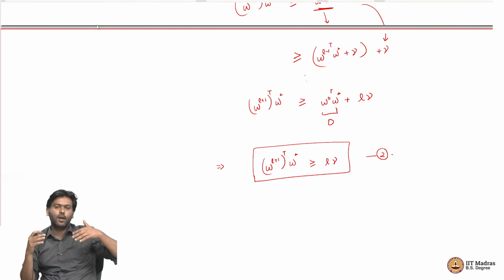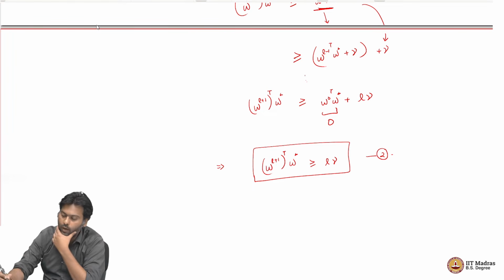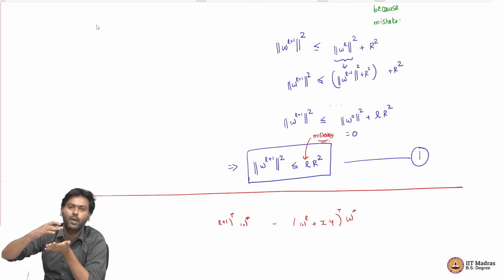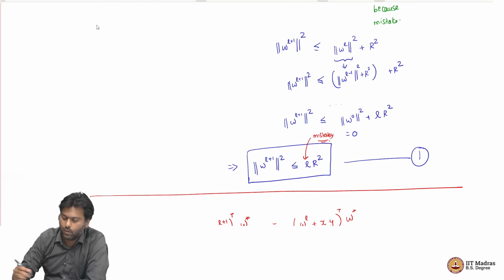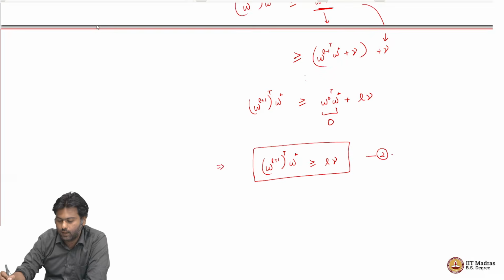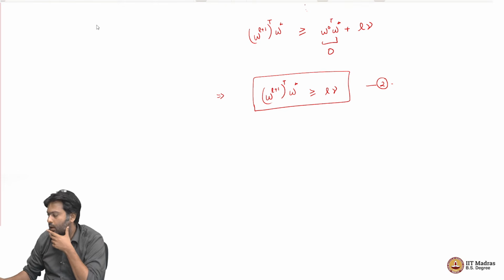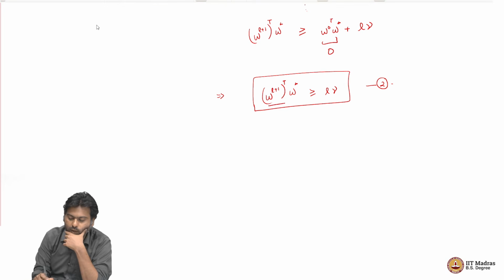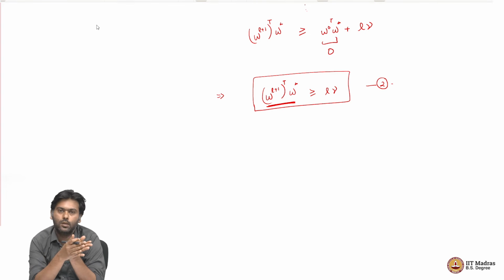What it is saying is that as I make mistakes, my dot product with W star keeps increasing. And I know already from the previous argument, as I make mistakes, the length of W_{L+1} cannot grow by too much. Somehow we need to relate these two things. On one side we have an upper bound on the length squared of W_{L+1}, on the other side we have a lower bound on the dot product with W star. So, how can I combine these two things? Well, we can combine this if we can get a bound on the dot product with W star as a function of the length of W_L itself, but that is not too hard to do.